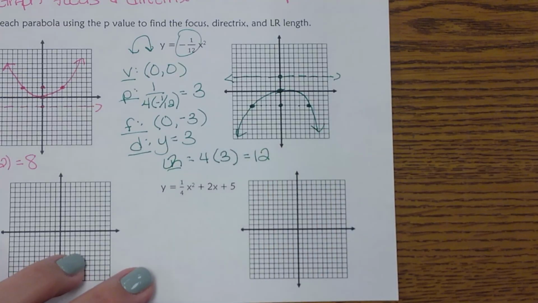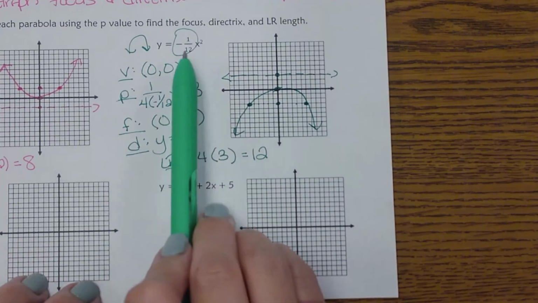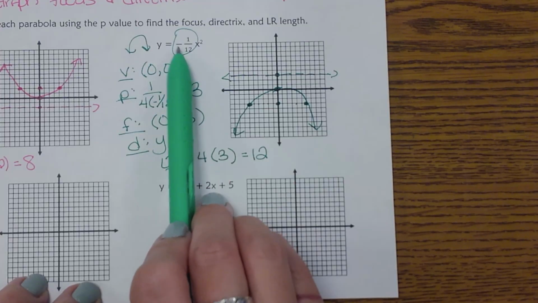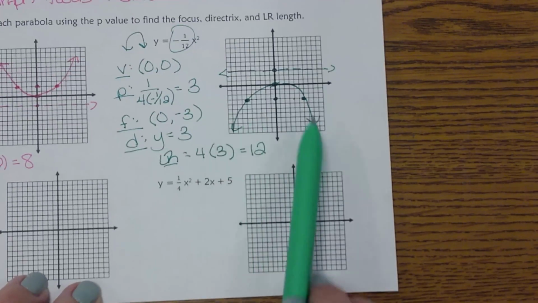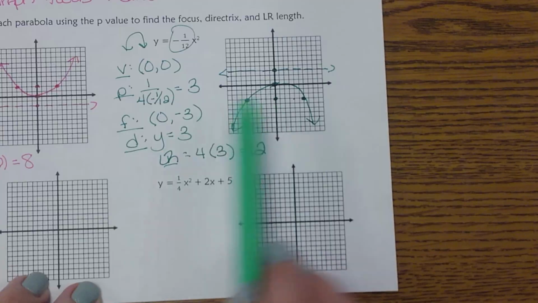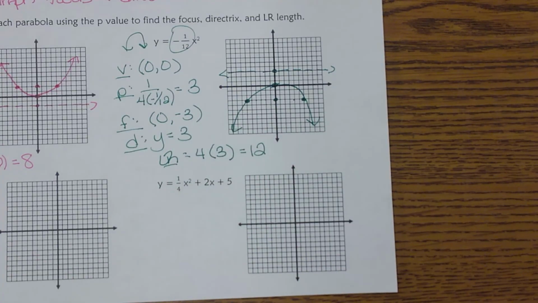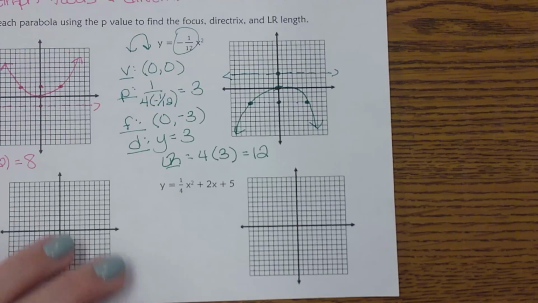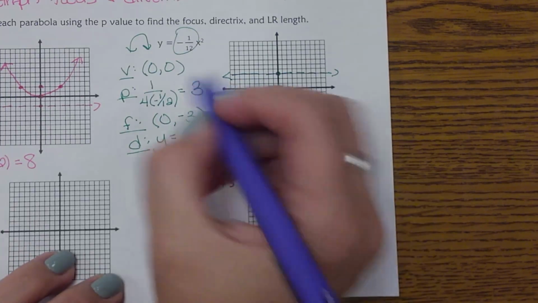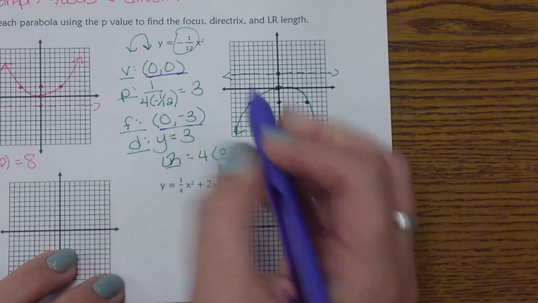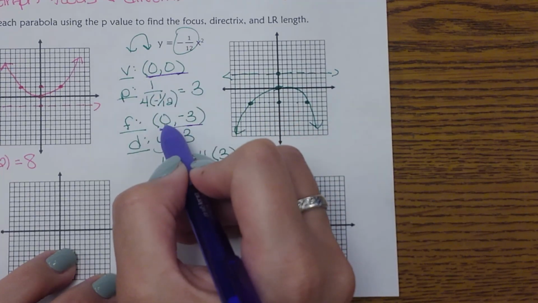There you go. So looking at this, a couple things from the beginning, you do need to look to see if it is opening up or if it's opening down. That negative a value tells you it's opening down. We have the vertex, so that p-value we have to find. Now, looking at this, the ones that we're about to do, we're going to start hopefully seeing a connection here. Notice if my vertex was at 0, 0, my focus, that x value ended up being the same.